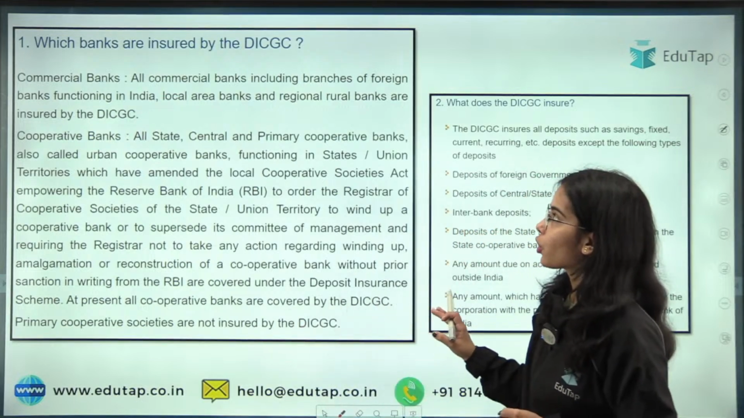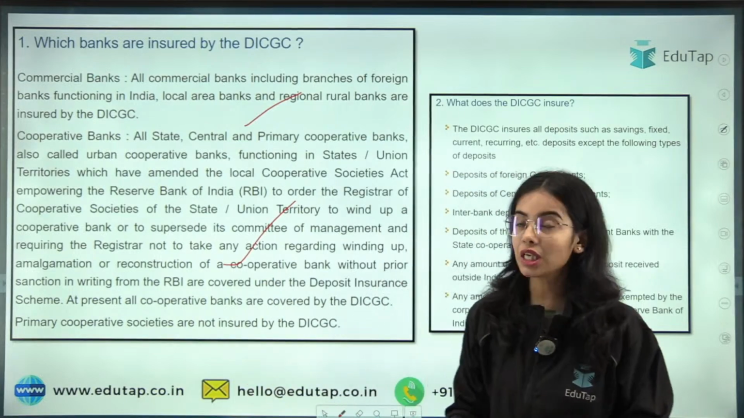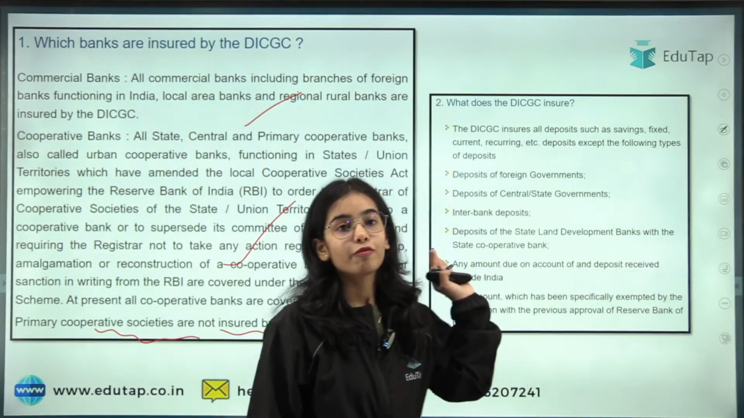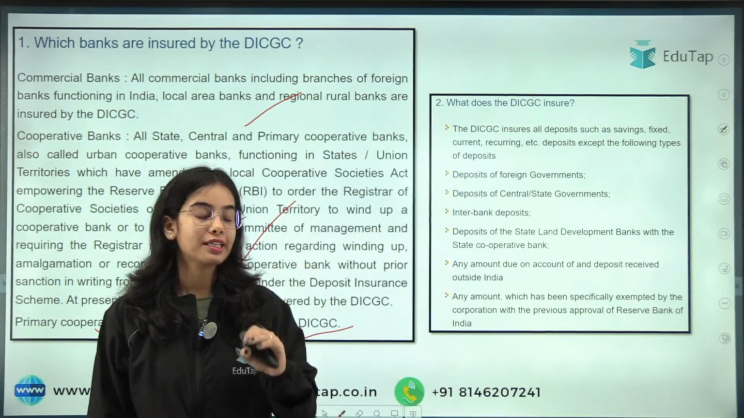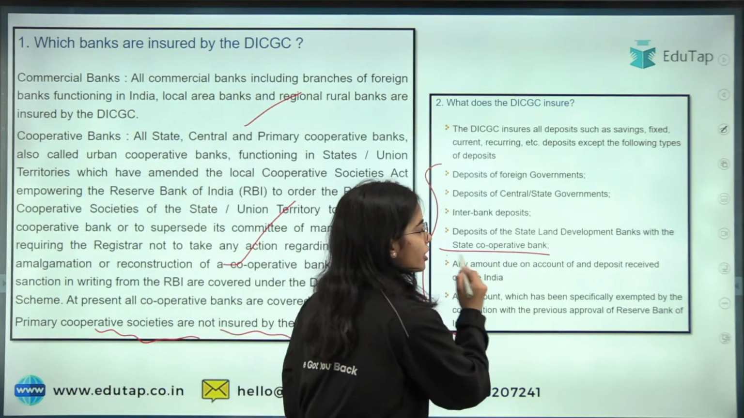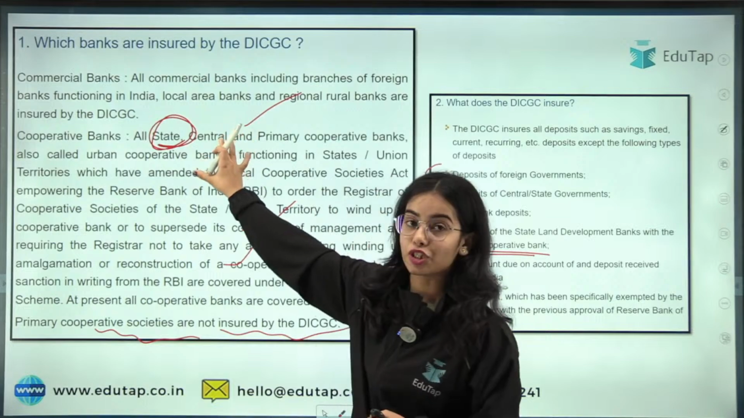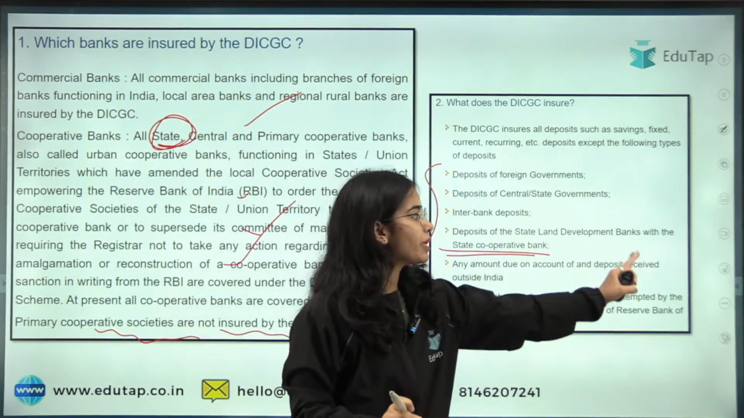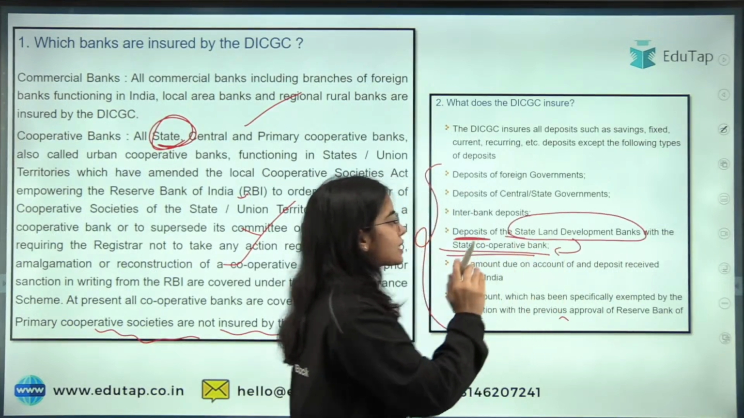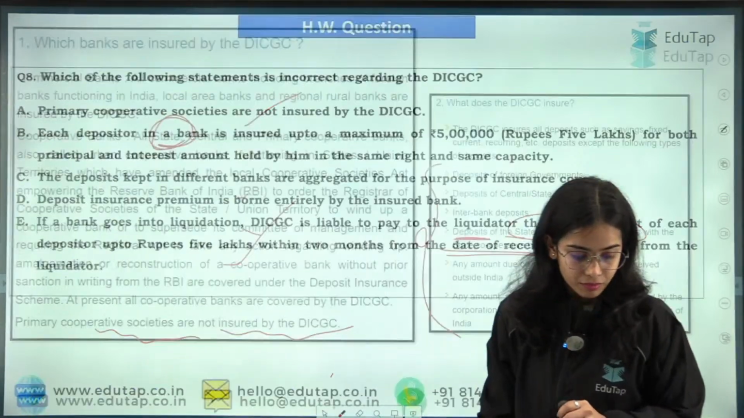Okay, so which banks are insured by the DICGC? Here you can see that nearly all the banks are insured, but the primary cooperative societies are not insured by the DICGC. And these are the deposits not insured by the DICGC. So remember that the state cooperative bank is insured by the DICGC, but the deposits that the state land development bank makes with the state cooperative banks, only those deposits are not insured. Okay, so this is it.